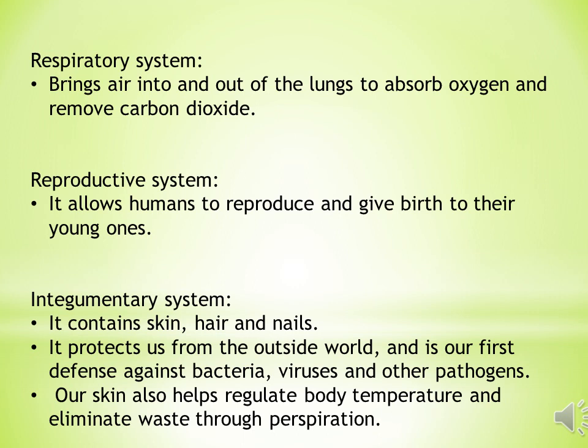Reproductive system. It allows humans to reproduce and give birth to their young ones. Integumentary system. It contains skin, hair, and nails. It protects us from the outside world and is our first defense against any kind of infection, that is, from bacteria, viruses, and other pathogens. Our skin also helps regulate body temperature and eliminate waste through perspiration. Perspiration is sweating.